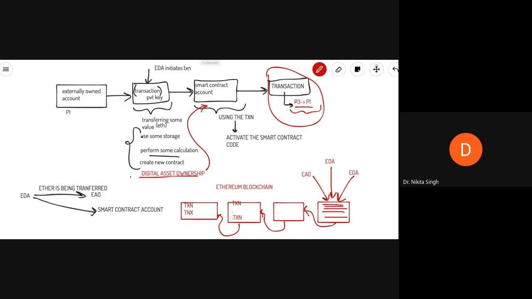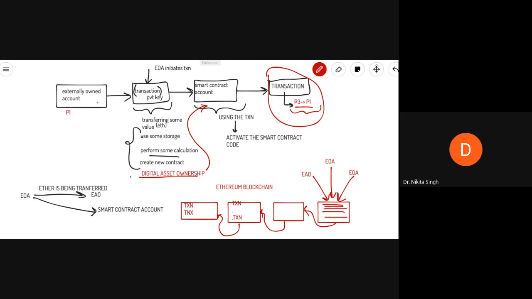To summarize, an external account involves no cost in creation. They initiate transactions, and transactions between external accounts allow only Ether transfer. When an external account contacts another external account, it only involves Ether transfer.